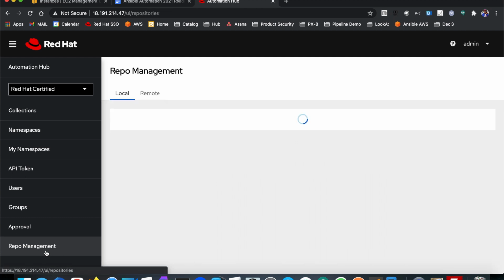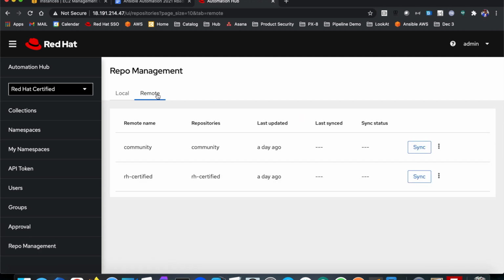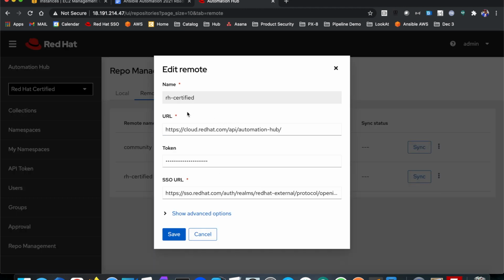The first thing we'd be doing is setting up from the repo management navigation menu on the remote tab. We have here the remote registries, the repositories being RH certified and community, which is galaxy.com. So to set up the Red Hat certified repository, I click edit, and it's going to ask me for the token. The URL and the single sign-on URL are already populated for me, so I don't need to re-provide those, but I do need to give the token.